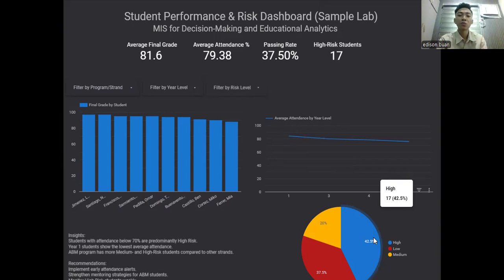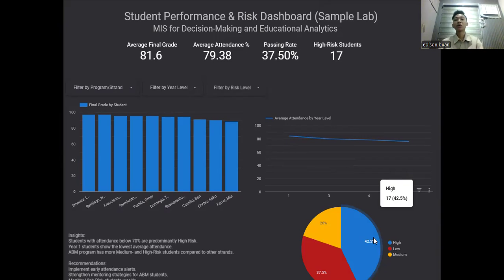By this dashboard, we can create recommendations. First, implement early attendance alerts, given the strong link between attendance, especially in year one, and high risk. The immediate action is to automate notifications to students, parents, and mentors as soon as a student drops below a threshold like 80% or 75%.